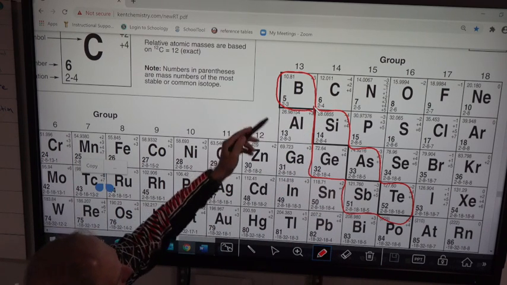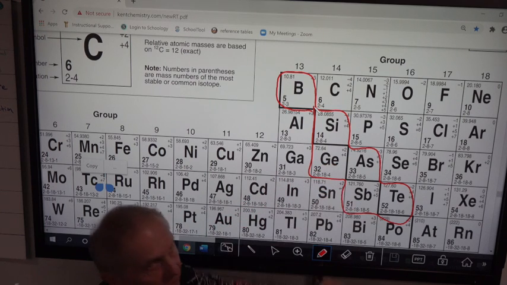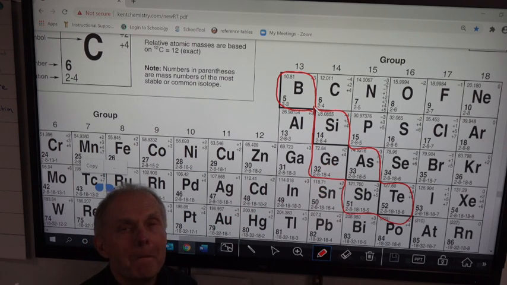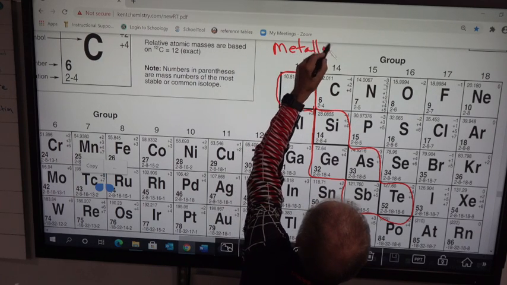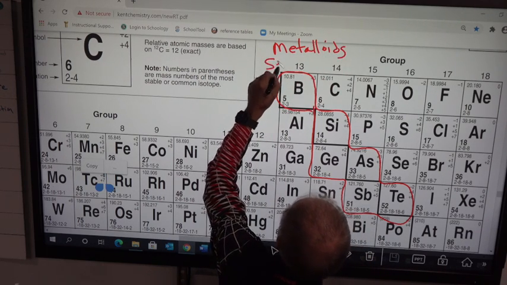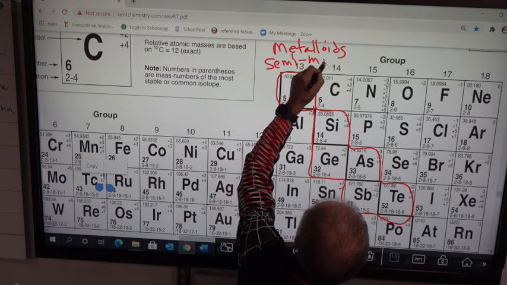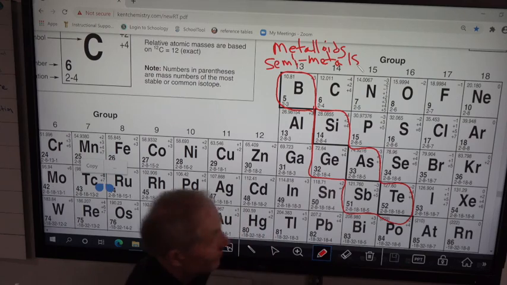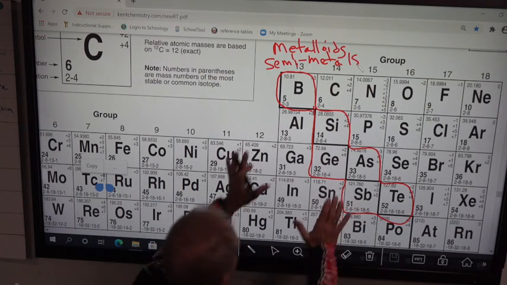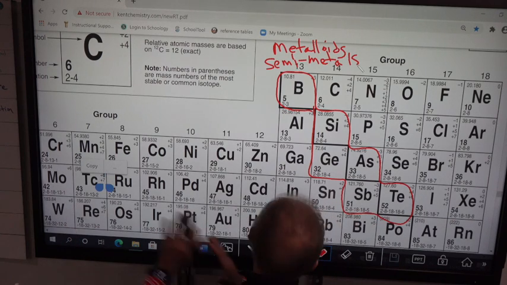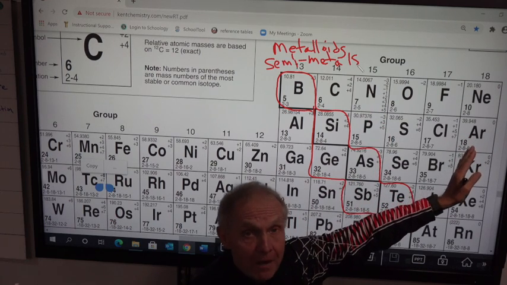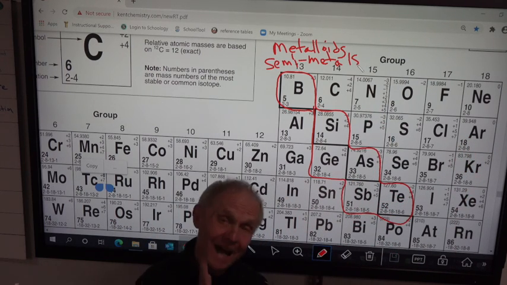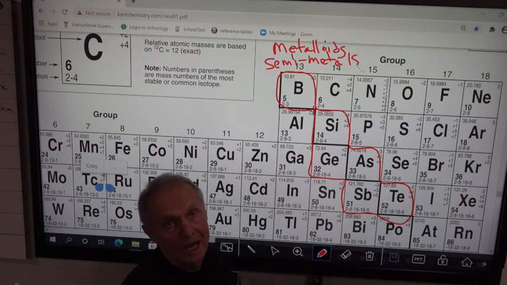These elements, B, Si, Ge, As, Sb, and Te, are considered metalloids or semi-metals. Now, think about this. From these over, they're all metals. 2/3 of the periodic table are all metals. From here over, they're non-metals. Well, you can't just go from a metal right to a non-metal. It's like a demilitarized zone.